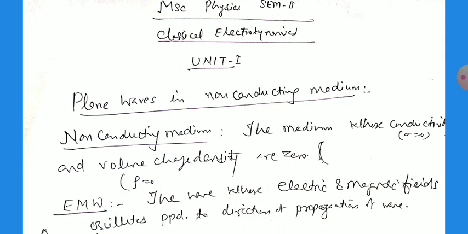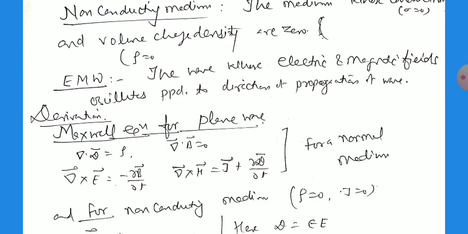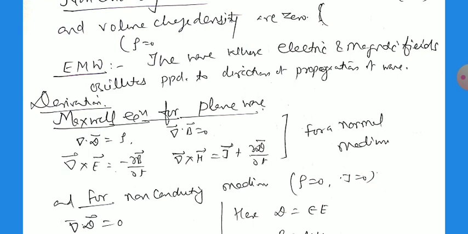What is an electromagnetic wave? As we discussed earlier in the UG classes, an EMW is a wave whose electric and magnetic fields oscillate perpendicular to the direction of propagation of the wave. Both fields oscillate, perpendicular to each other and also perpendicular to the direction of propagation. Earlier we wrote this as the transverse nature of the wave. Now we want to derive the equation of the wave in this non-conducting medium.